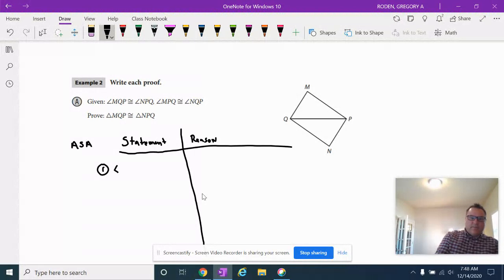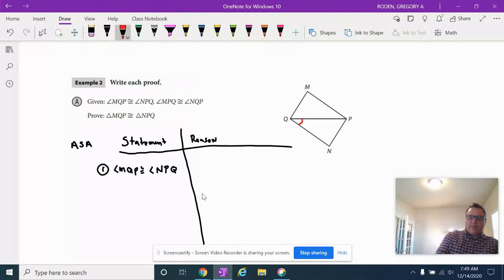Angle MQP is congruent to angle NPQ. So what does that look like? See how I'm naming it.